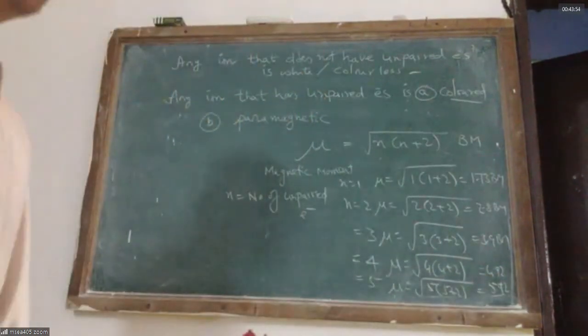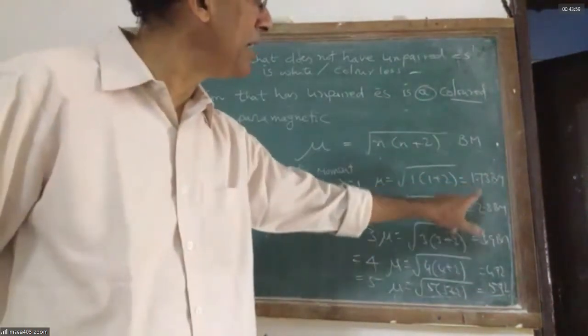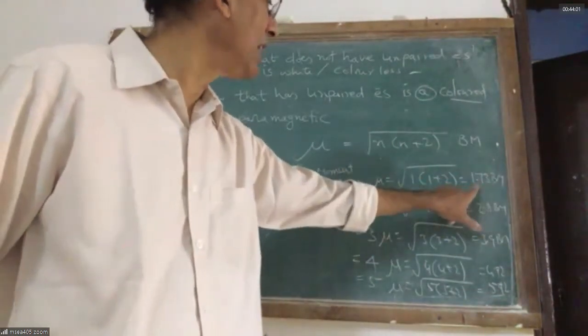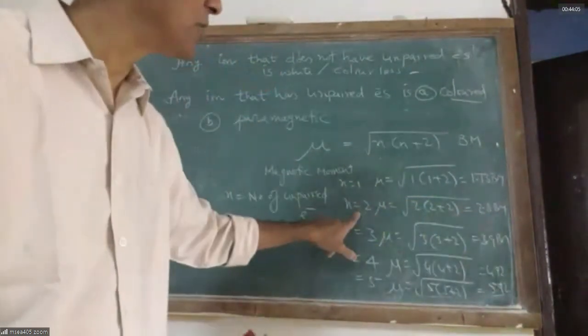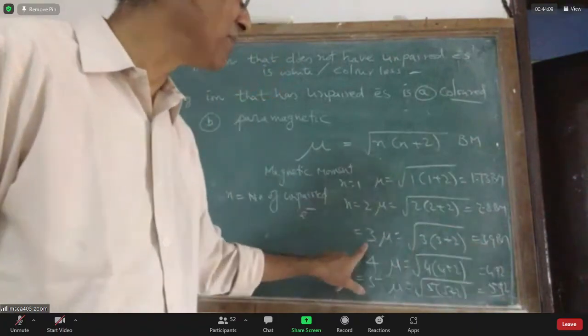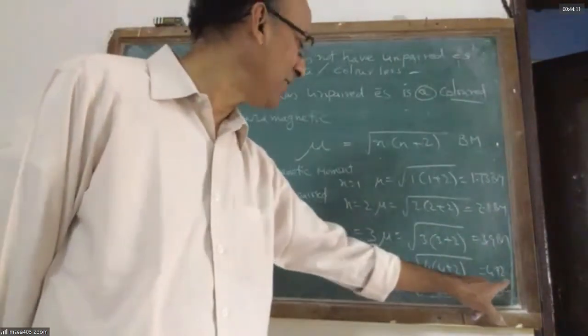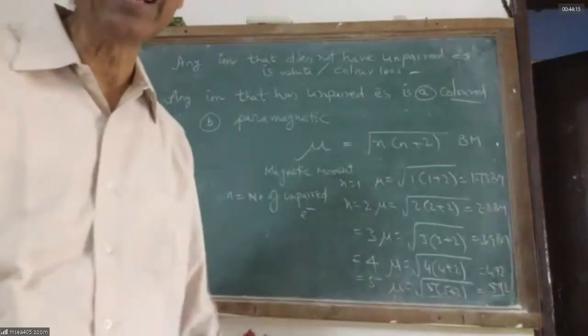If you carefully observe, there is a pattern. If the magnetic moment of anybody is 1 point something, it has 1 unpaired electron. If it is 2 point something, it has 2 unpaired electrons. If the magnetic moment is 3 point something, 3 unpaired electrons. 4.92, 4 unpaired electrons. 5.92, 5. Can you see the pattern, sir?